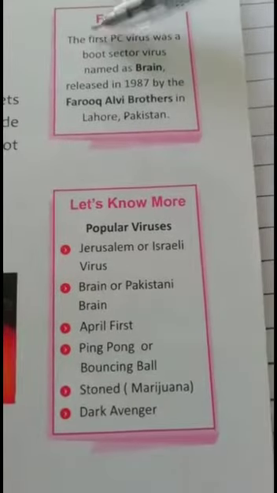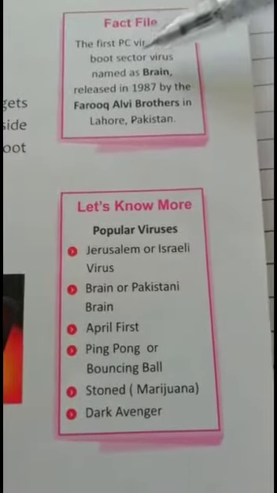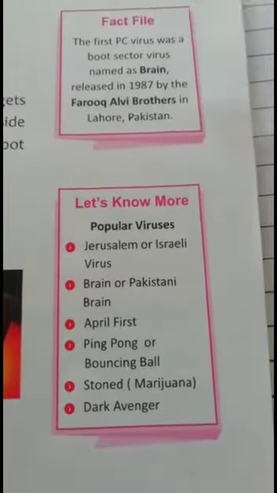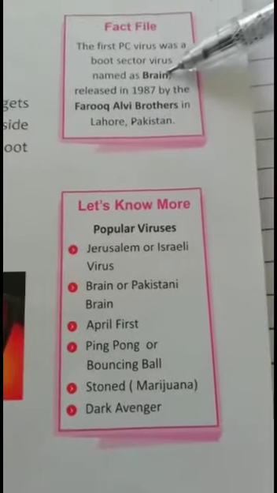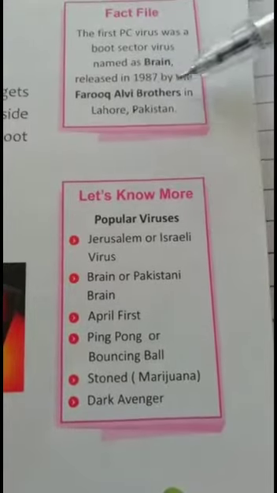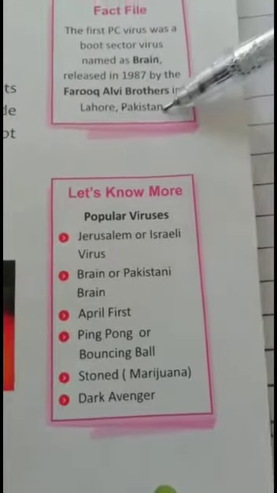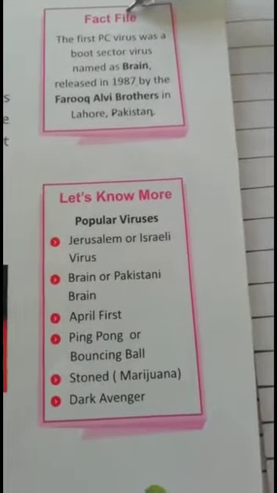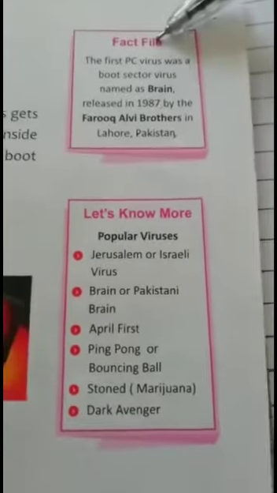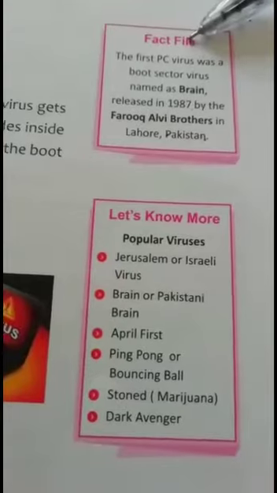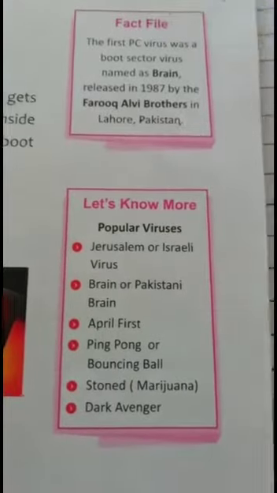Fact file: the first PC virus was a boot sector virus named Brain. It was released in 1987 by the Farooq Alvi brothers in Lahore, Pakistan. It is considered to be the first computer virus for MS-DOS. It infects the boot sector of the storage media formatted with the DOS file allocation table file system.